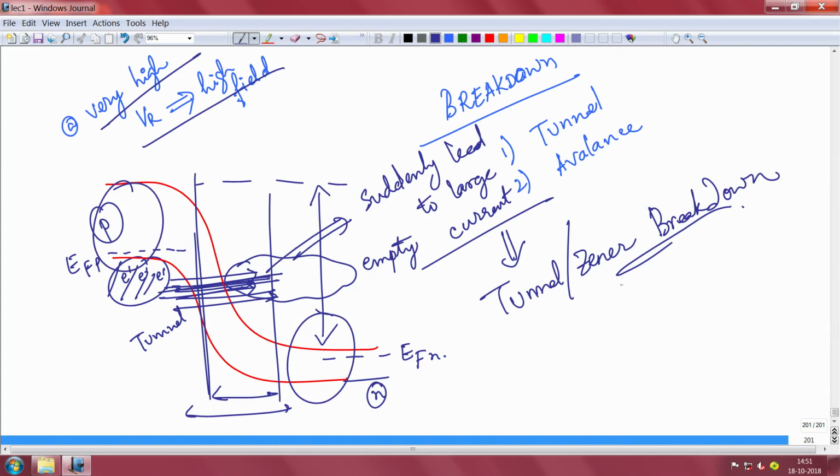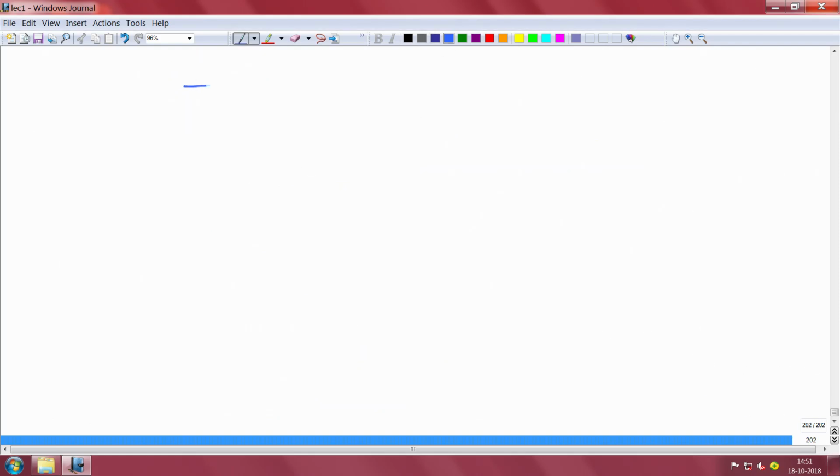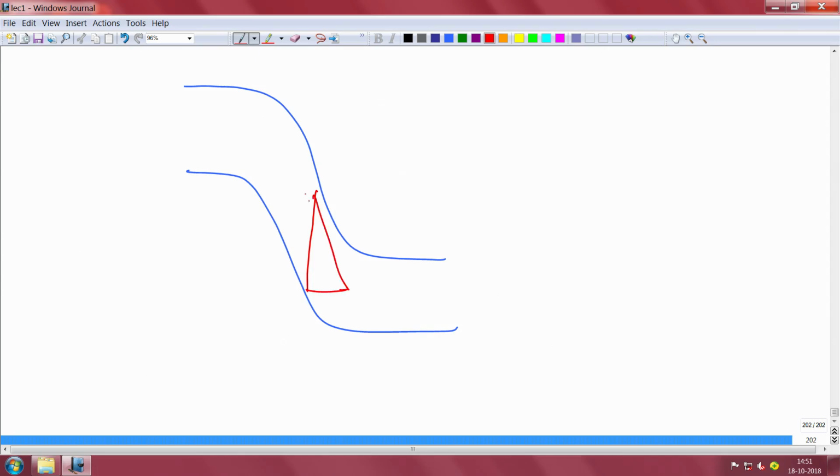And if you look at this again, let me take a new page actually. So, it is like that. There is actually a triangular barrier that it has to overcome. This is sort of the triangular barrier. This is the barrier that it has to overcome. This barrier is the barrier which the electrons here will have to tunnel through to reach the other side. So, it is a triangular barrier, and there are equations to calculate what is the current that you will get here. It is a complicated looking equation, you do not have to memorize it, but we just have to understand the physics, and that is that the electrons can tunnel from one side to another side across this barrier.